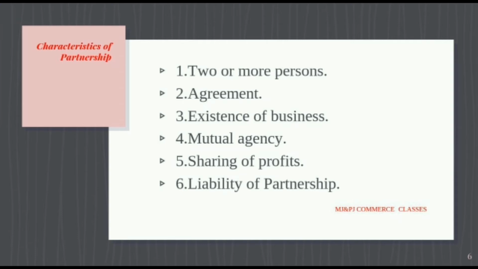Then only we will call it a partnership. The next point, liability of partnership. In the case of partnership business, the liability of partners is considered as unlimited.